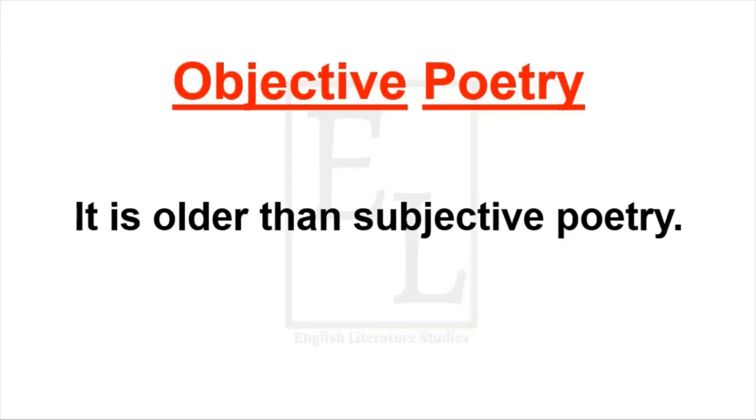With the passage of time, after learning alphabets, they started writing objective poetry. However, subjective poetry was not a form of poetry in ancient times. Objective poetry is the origin of poetry. Objective poetry is based on facts.